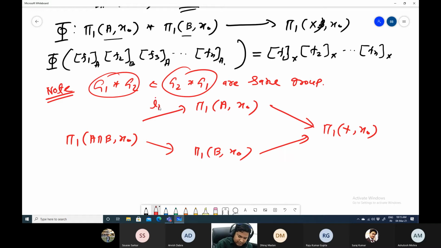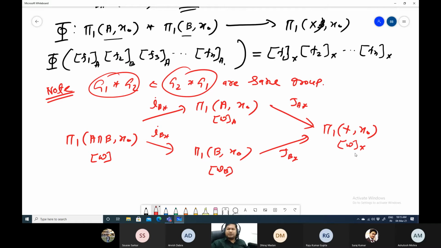Now this is your IA star, IB star, JA star, JB star. If we take any element W, these images are different: WA here, WB here. But then they come to the same one, WX, by the construction only.